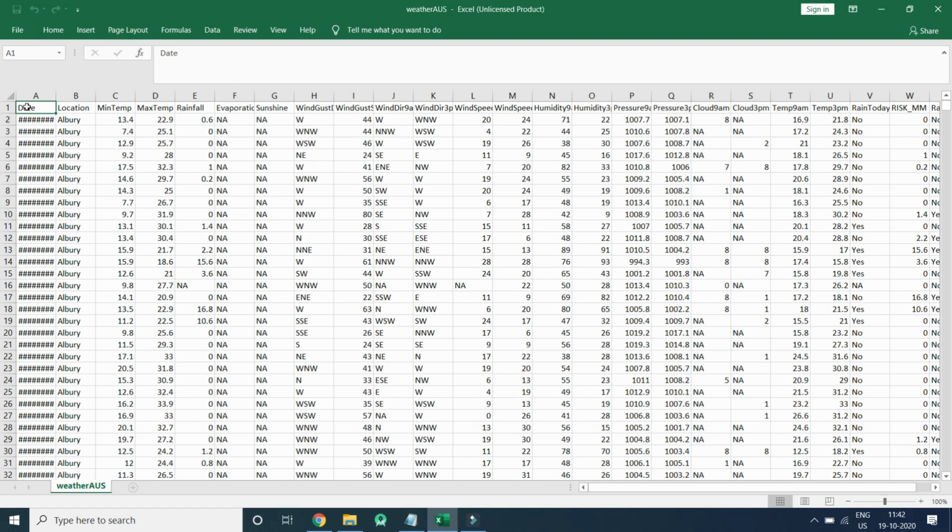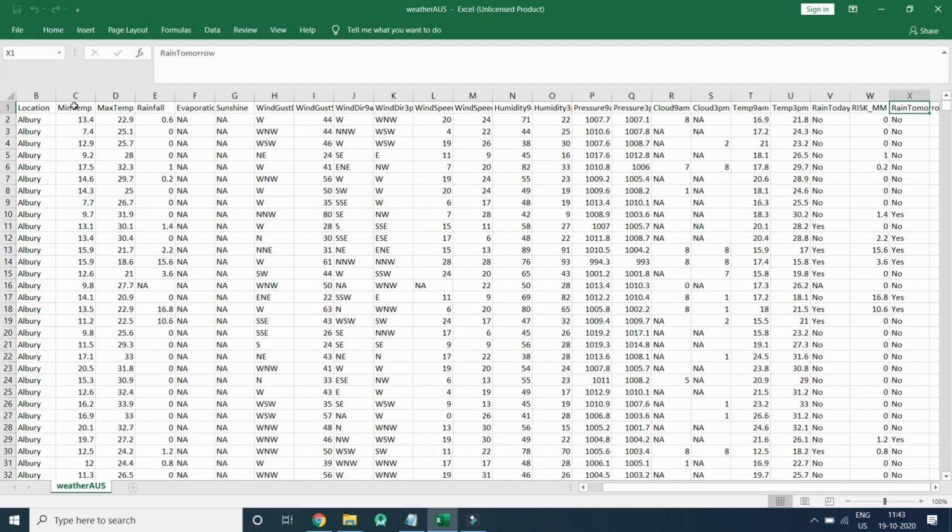In the data we have date, location, minimum temperature, maximum temperature, rainfall, evaporation, sunshine, wind gust direction, wind gust speed, wind direction at 9 am, wind direction at 3 pm, wind speed at 3 pm, humidity at 9 am and 3 pm, pressure at 9 am and 3 pm, cloud at 9 am, temperature at 9 am and 3 pm, rain today, yes or no, and we have risk mm and rain tomorrow.